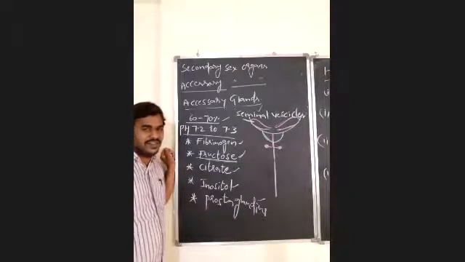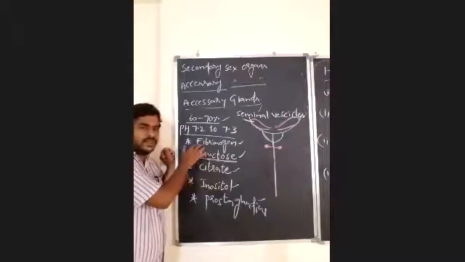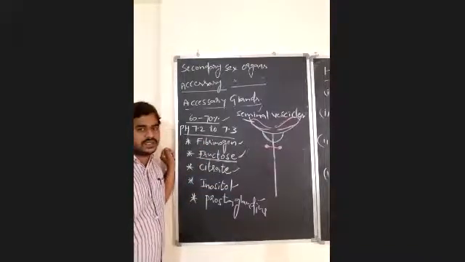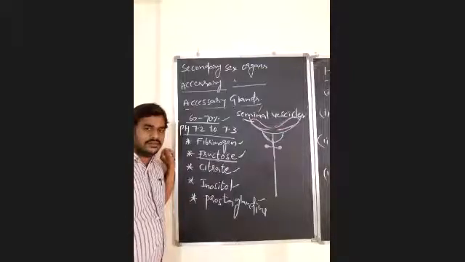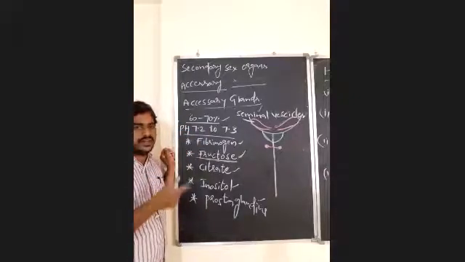I told you that these 4 play a major role, and the remaining all play a supporting role. Fibrinogen is mainly useful for the clotting purpose, and in the process of blood clotting, fibrinogen plays an important role.